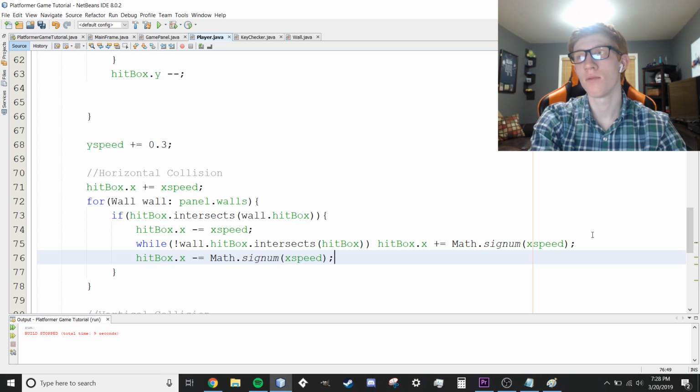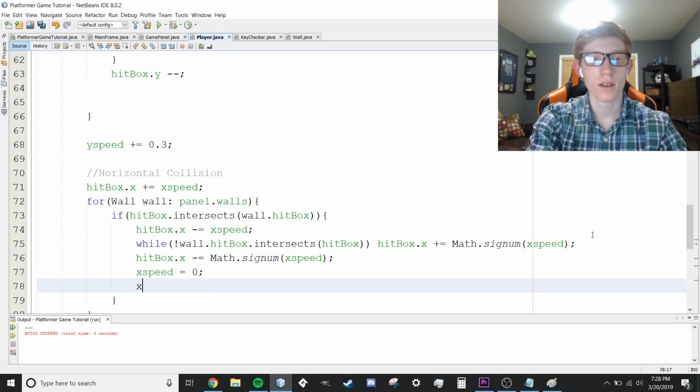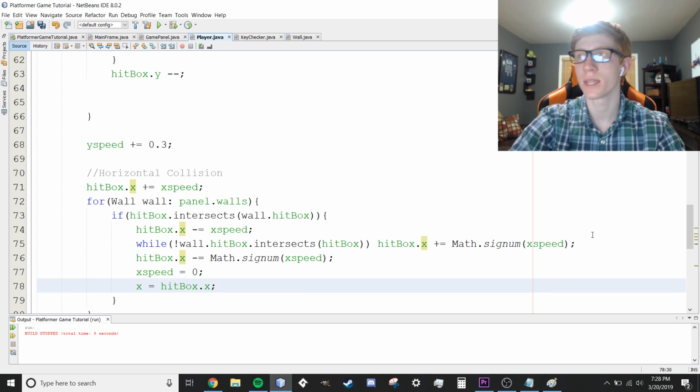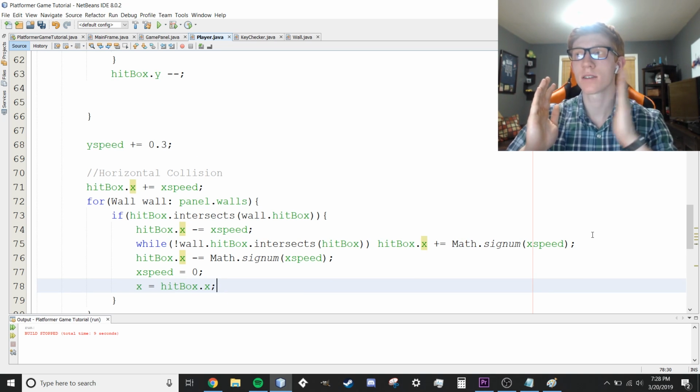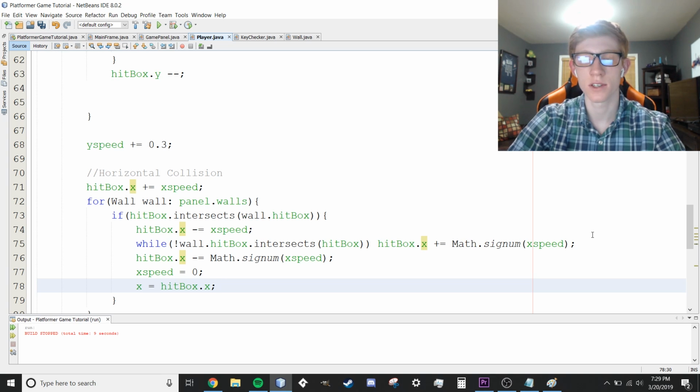So this is going to back step 1, so this way we're 1 away from hitting the wall. X speed is equal to 0, because once we touch the wall, you're going to stop. And then x is equal to hitbox.x. So this whole time we've been checking just with the hitbox. We've been moving the hitbox closer and closer and closer. And then once we were touching the wall, we moved it back 1. But our player is still over here. So we want to move our player up to the hitbox at that point, so it's in the right position.